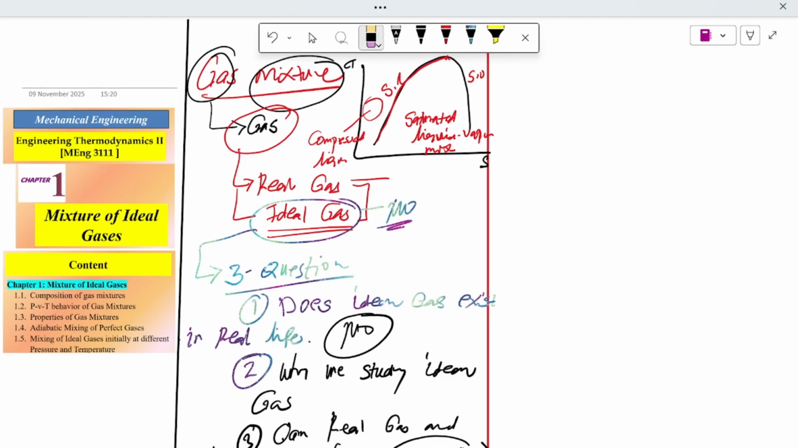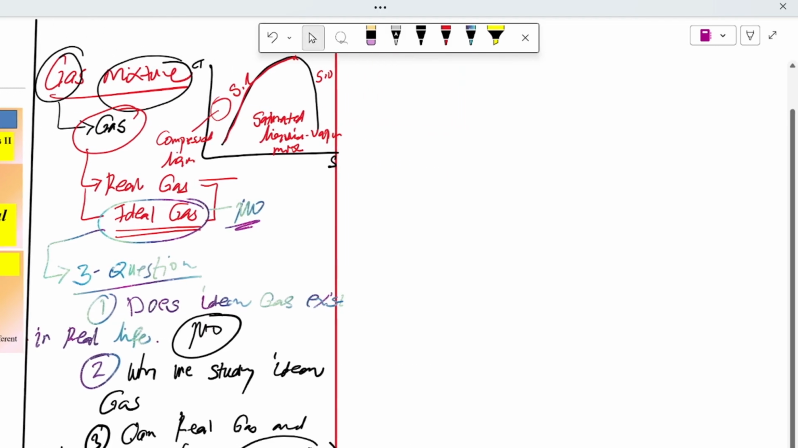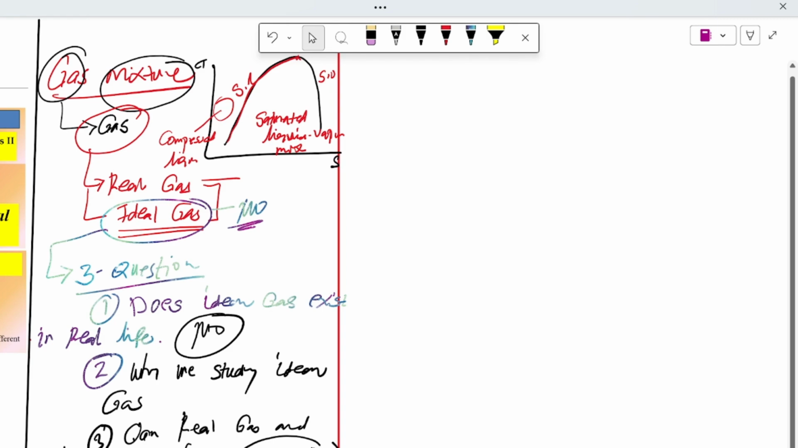So let us start with this one. Does ideal gas exist in real life? No. We don't know of any ideal gas that exists.